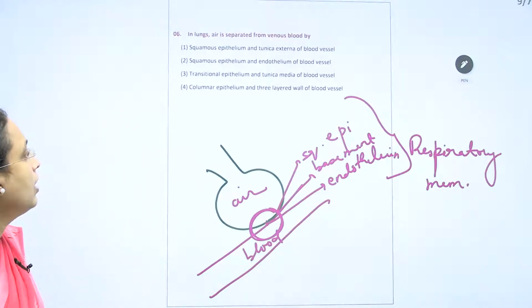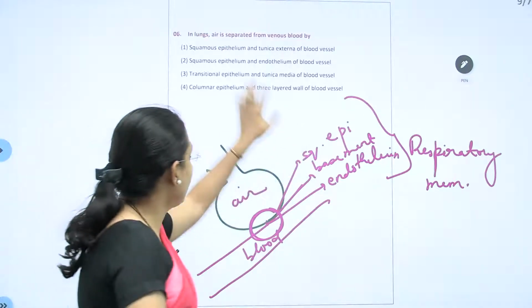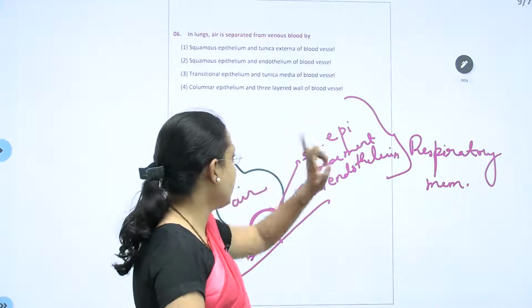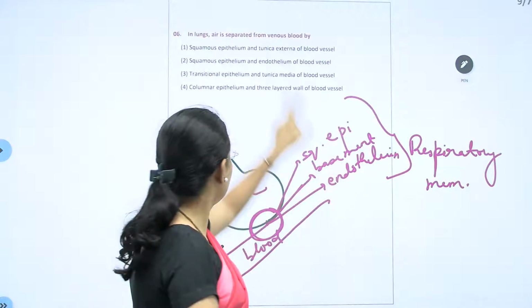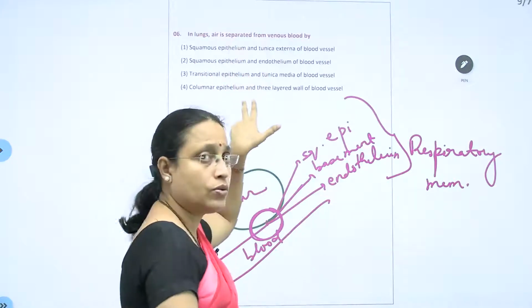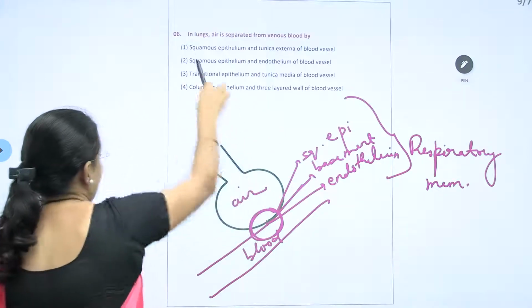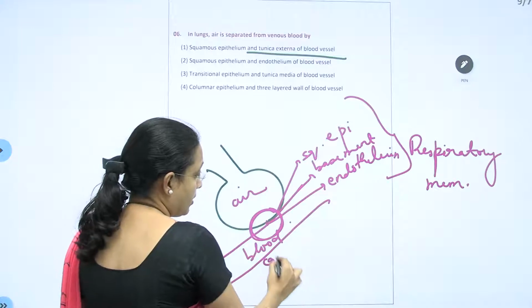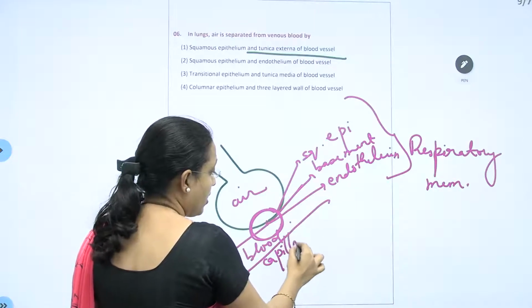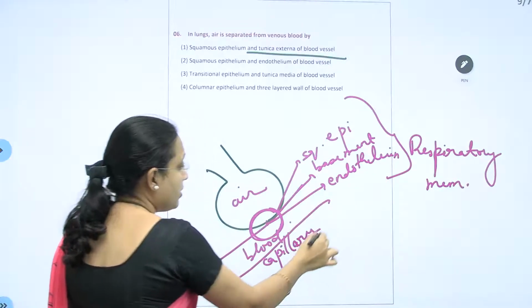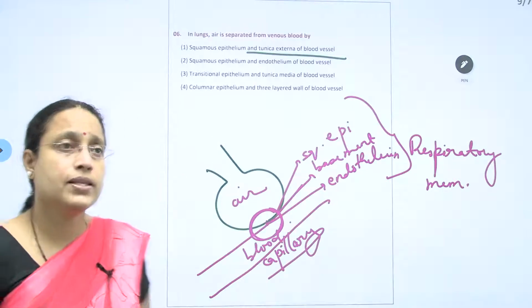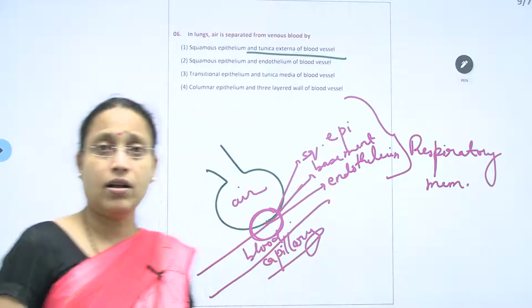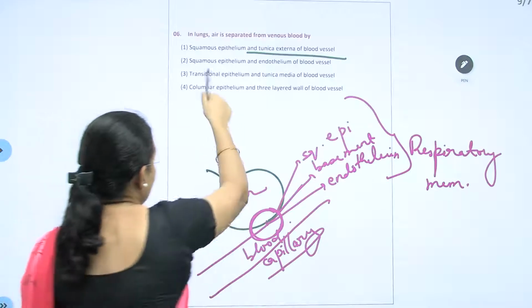Got it? Out of the three components, two are given here, so you have to select those two. Tunica externa won't be there in the capillaries; it is the outer layer present in the bigger arteries and veins.